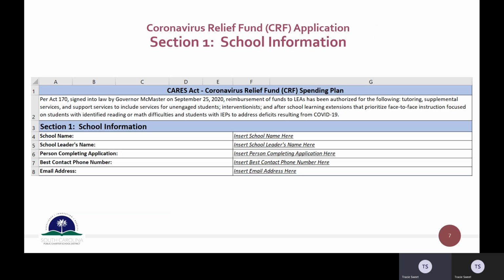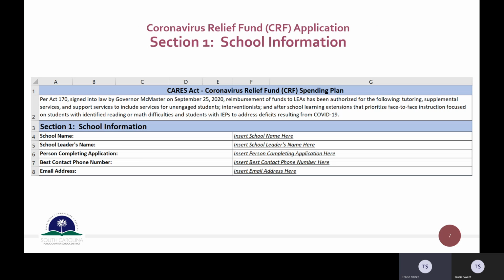This is the first part, section 1 of the application. The application is an Excel file. I hope this makes it a little easier. I know most of you are used to Excel applications because of GEMS. This application is not in GEMS, but it makes it a little easier for sorting. I learned that the hard way through the ESSER application. So I tried to make it a little easier for our schools.